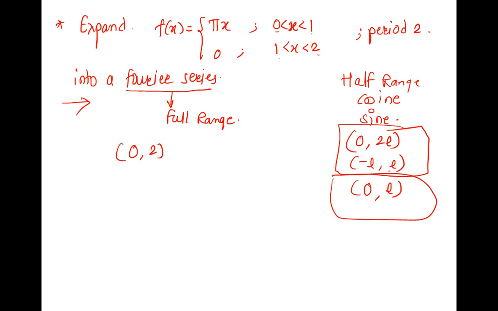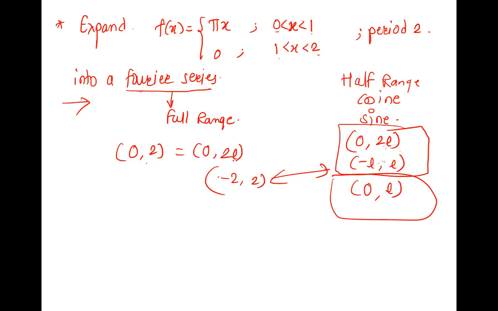The full range are of these 2 types. So this 0 to 2 will be compared with whom? First or second? 0 to 2L, first. Right? Because if it is like minus 2 to 2, we can compare with minus L to L. It looks the same. But if it is 0 to 2, you will compare for full range with 0 to 2L.